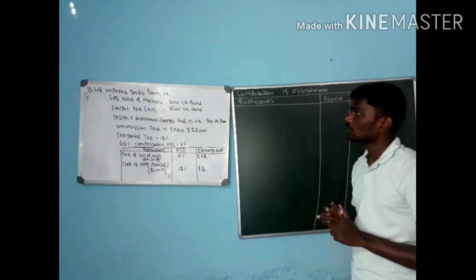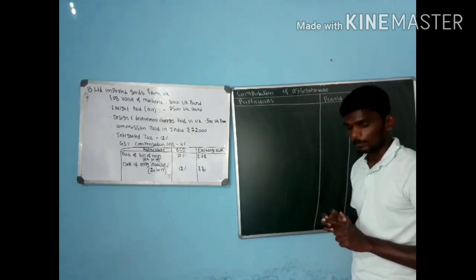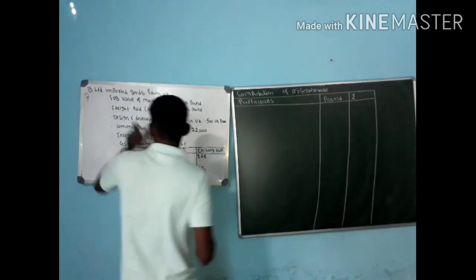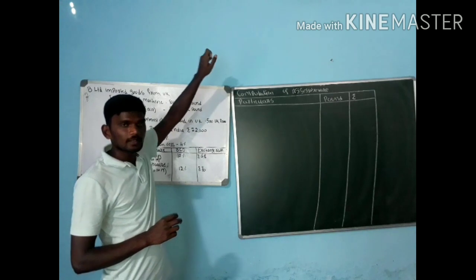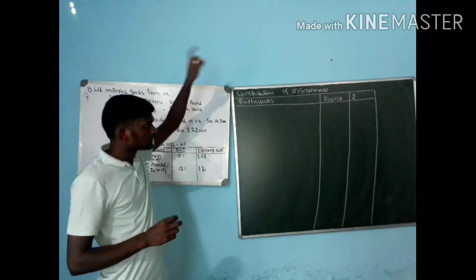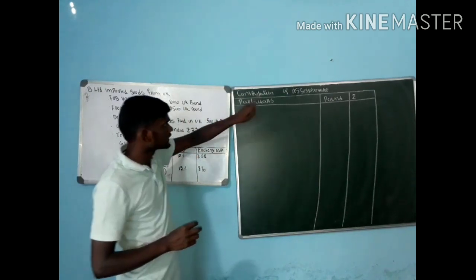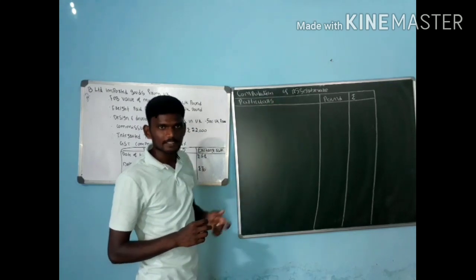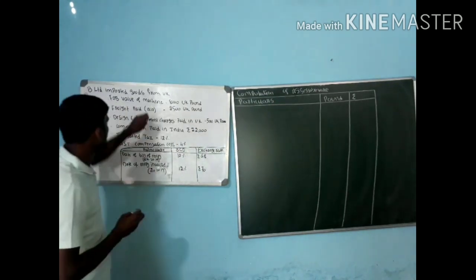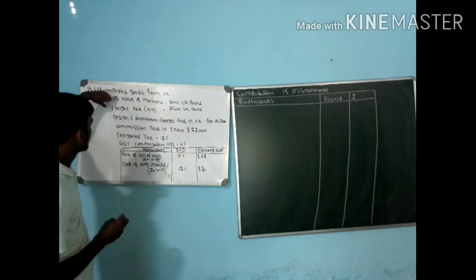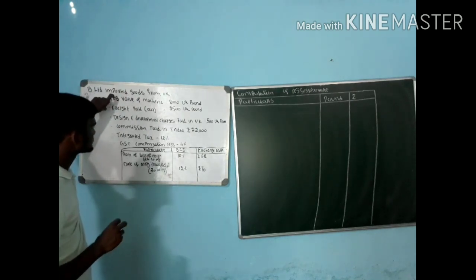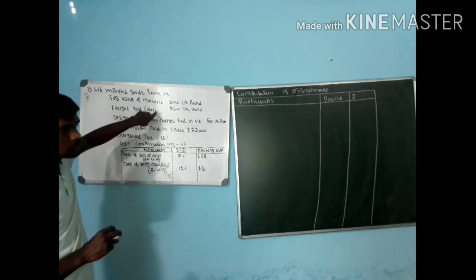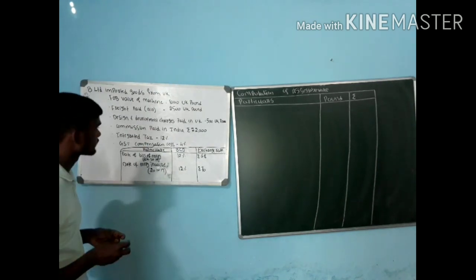First one, FOB value of machine is 8000 UK pounds. In the question, they only specified the FOB value, so there is no need to find step number 1, that is the calculation of FOB. Directly go for step number 2, that is computation of assessable value. FOB value of machine is 8000 UK pounds. Freight is by air, not by any other transportation, so we need to go for the applicable formula.